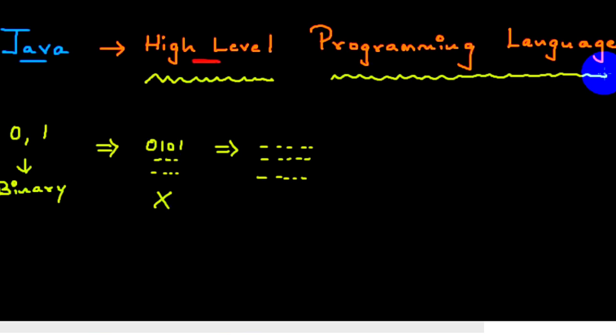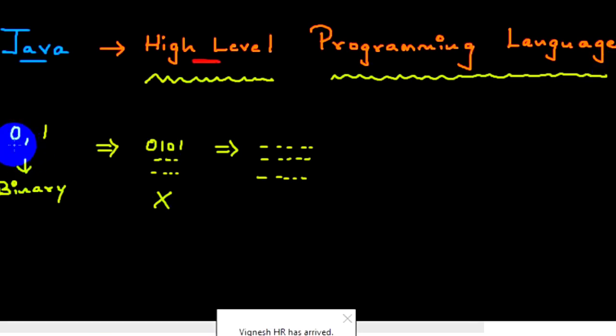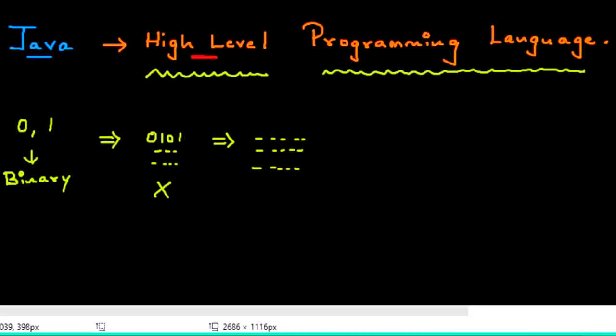And in this particular scenario, we are making use of Java here. So what is Java? Java is a high level programming language. Got the clarity over here? High level means human understandable form, and programming language means a language that is easily understood by human beings. Clear everyone here? So this is what we are supposed to understand. What is Java?